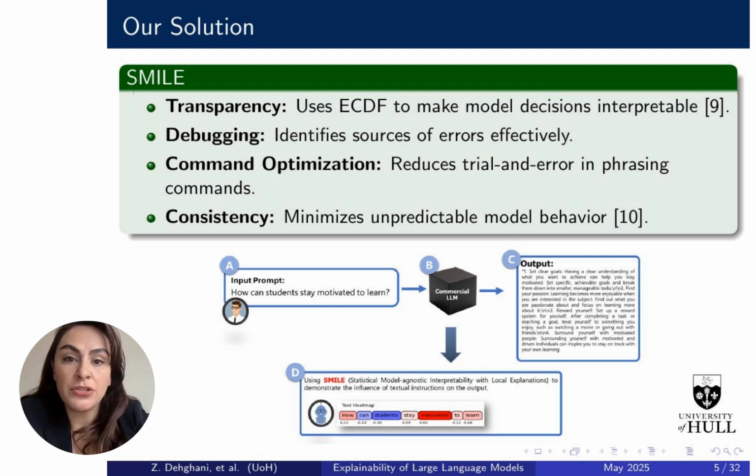To address the challenges, we introduce our method called SMILE. SMILE helps improve model transparency by using ECDF, empirical cumulative distribution functions, to explain how model decisions are made. It also supports debugging by showing which parts of the prompt are affecting the output, so we can identify problems more easily. For command optimization, SMILE helps users reduce the trial and error process by highlighting what wording actually matters. And finally, SMILE improves consistency by minimizing unexpected changes in model behavior across similar prompts.